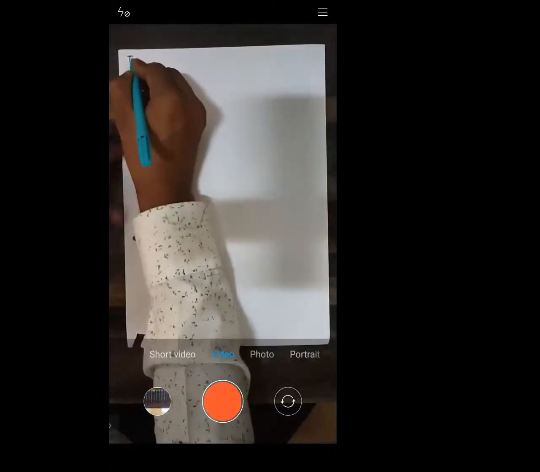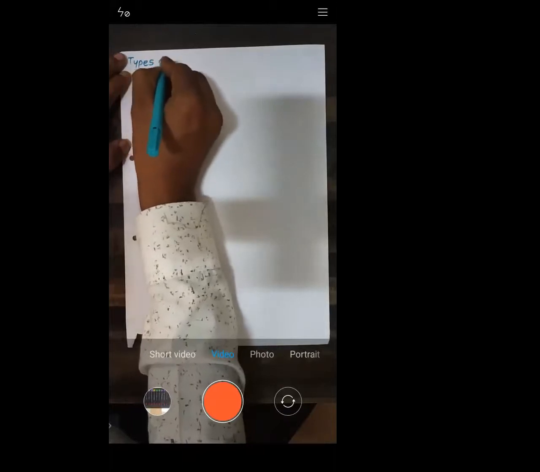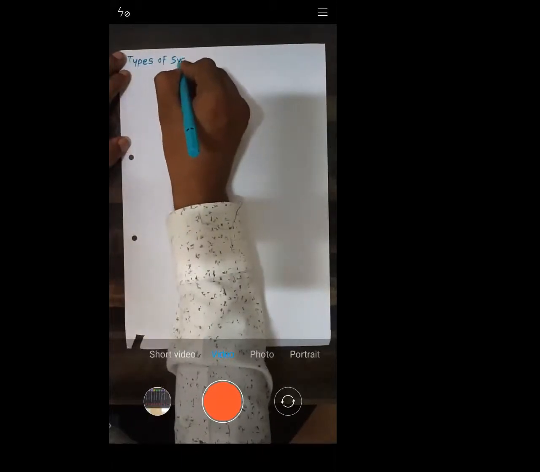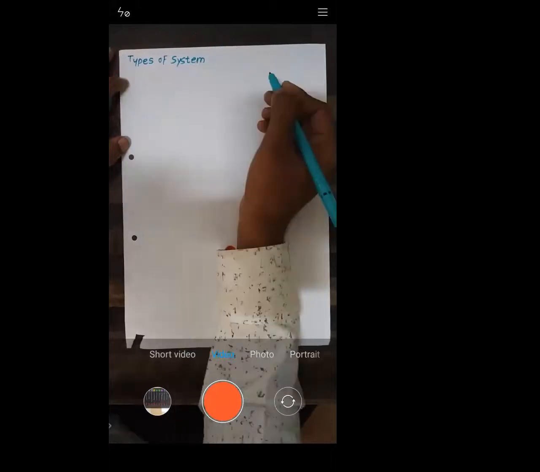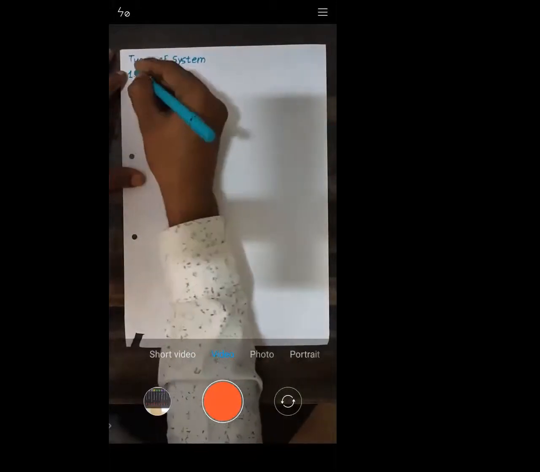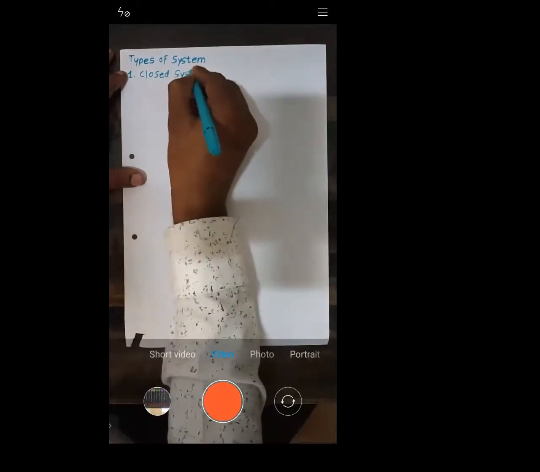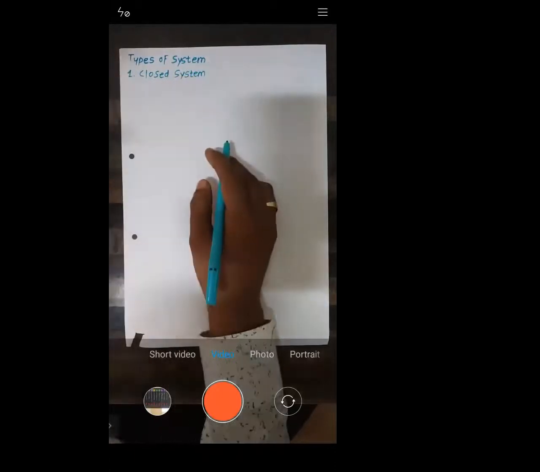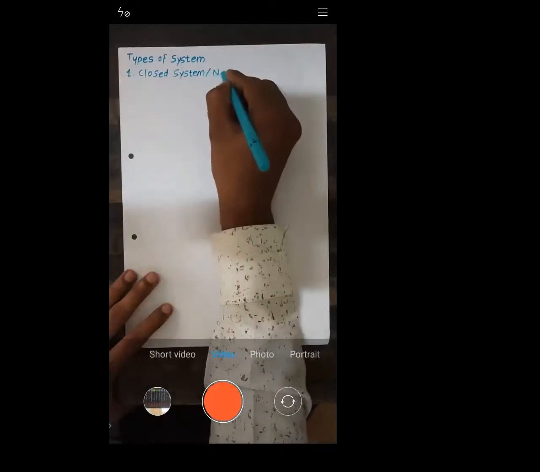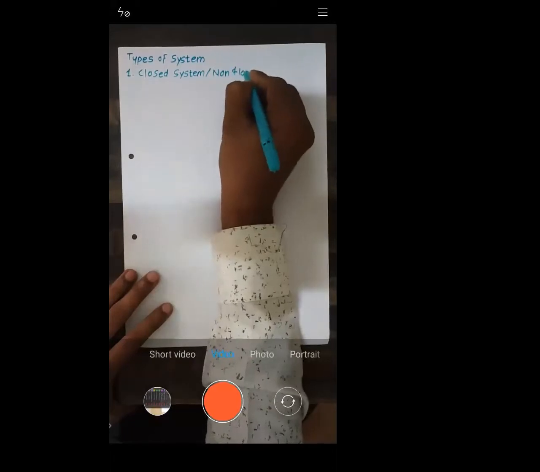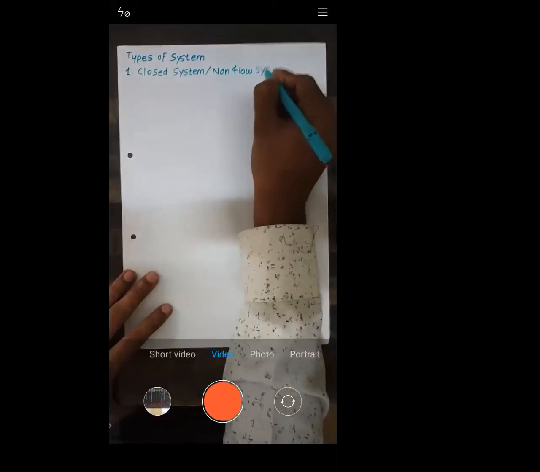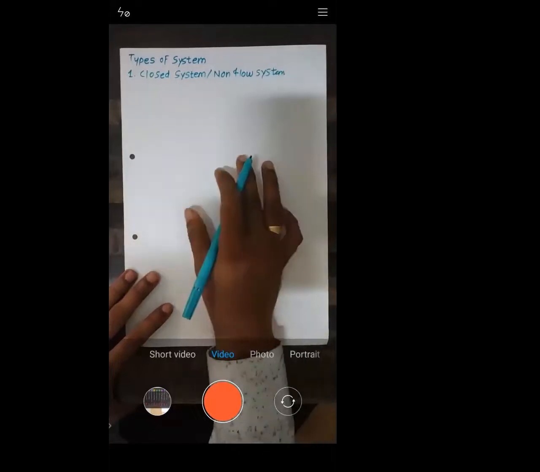Now next, let's see the types of systems. What types of system do we have, that we will see. Let me start with the closed system. This closed system is also known as a non-flow system. As it is closed, it is also known as a non-flow system: closed system or non-flow system.